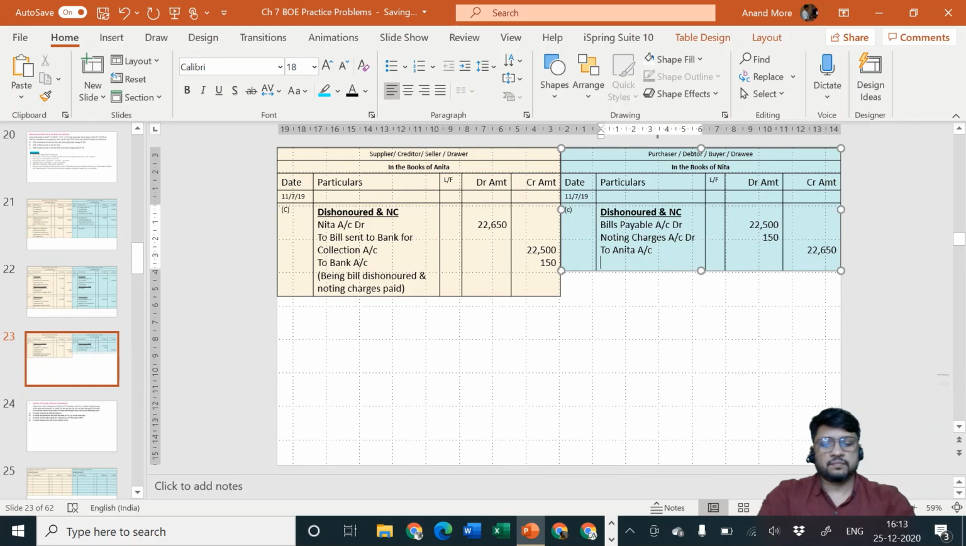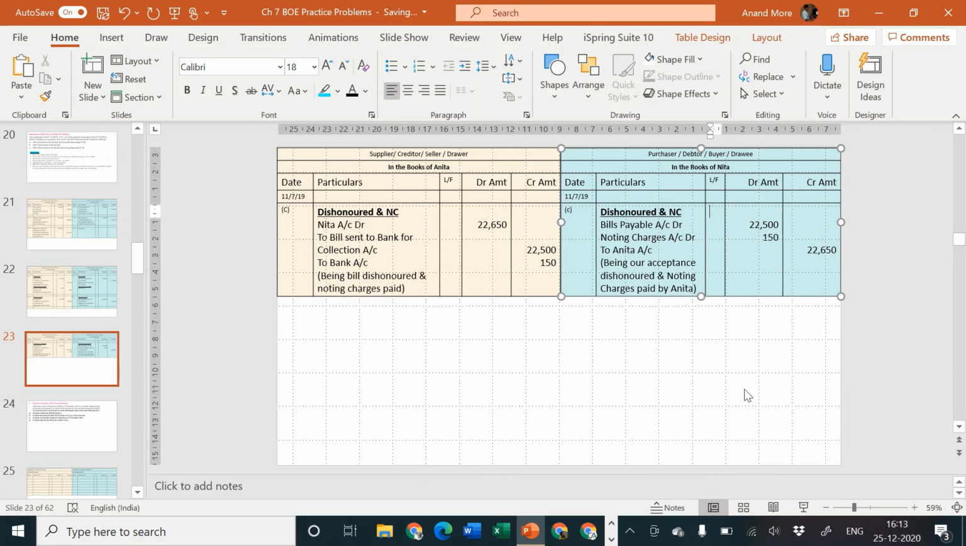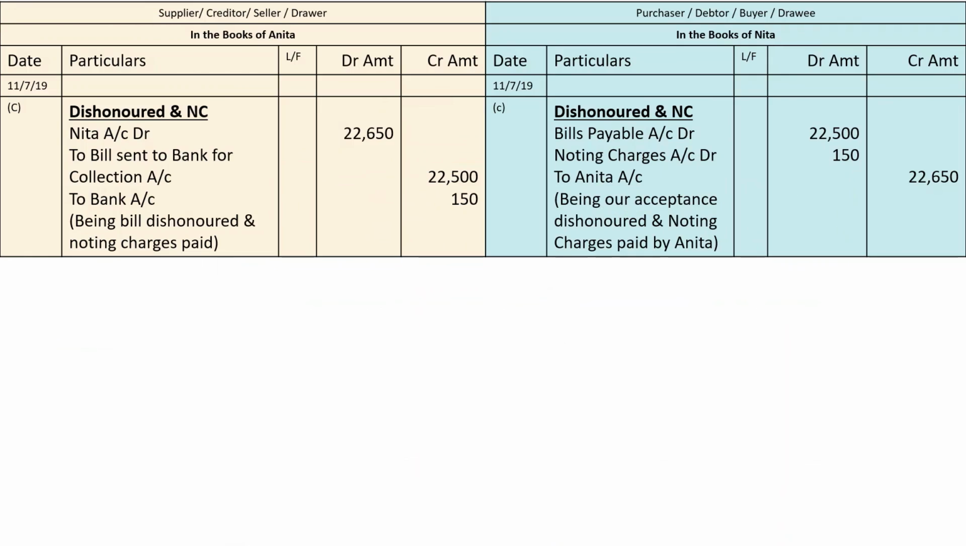Being our acceptance dishonored, and noting charges paid by Anita. Okay, so this is how the entries will be.